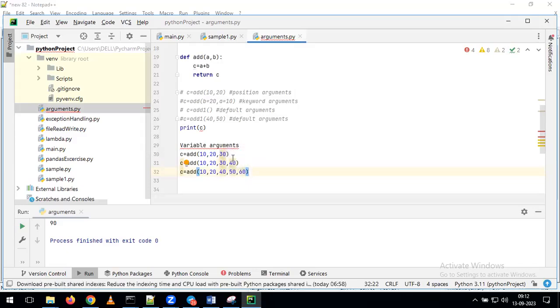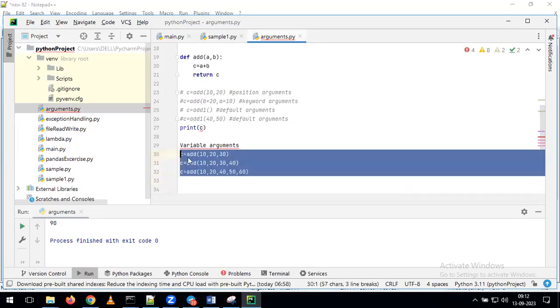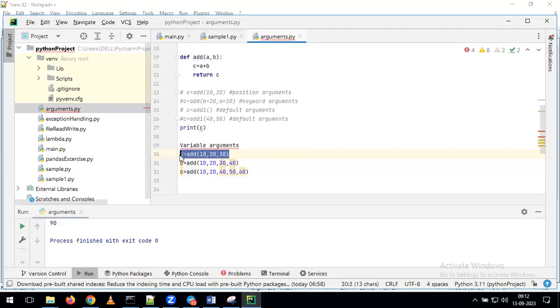If you observe, in the first function I'm giving only 3 arguments. In the second function, I want to call with 4 arguments. In the next function, I want to call with 5 arguments. But out of all these 3 examples, do you want to use the same function or different functions? I want to use the same function. Now you tell me, if I run this program, what will happen? Will this run, or will it throw any kind of error?